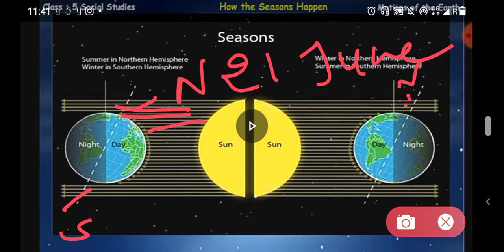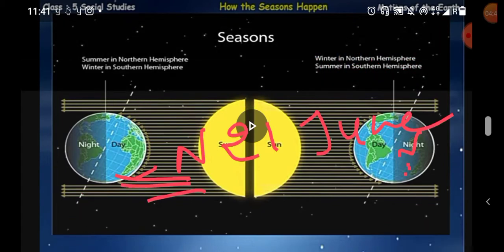That's why the shortest day in the northern hemisphere is 22 December, and this day marks the winter solstice. And in the meanwhile, the southern hemisphere receives more sun rays. It is characterized by longer days and experiences summer season.